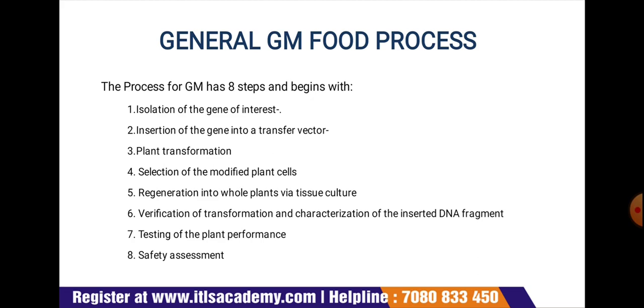So in the first one, we have to sort out the particular gene of interest, meaning whatever the characteristics we want. Suppose we want a rice to be longer in length. So we took out that gene of interest which is responsible for the longer length of a particular rice.